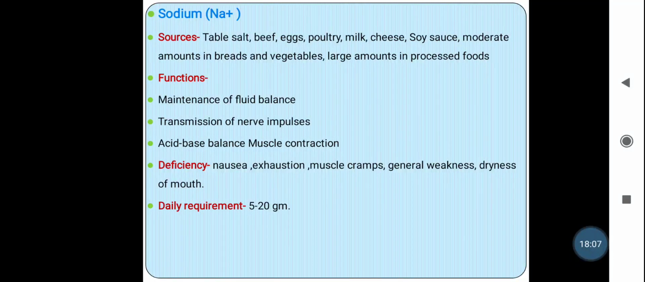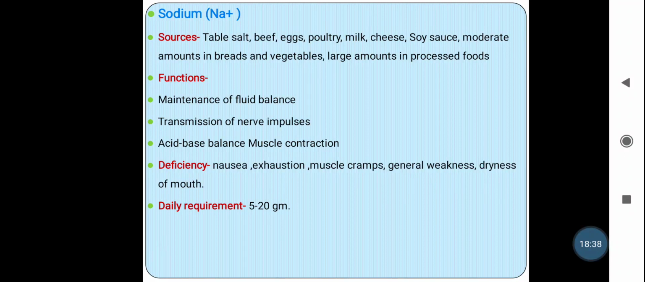Again, it is involved in the transmission of nerve impulses, and it maintains the acid base balance and the muscle contraction. Okay, so the functions of sodium and potassium are slightly similar. It is helpful for the maintenance of body fluids, or the fluid balance within the body and the organs. Then the transmission of nerve impulses, it maintains the acid base balance and is required for the contraction of muscles.